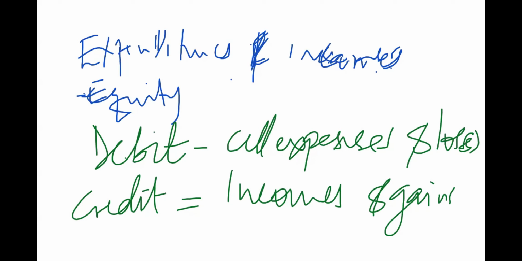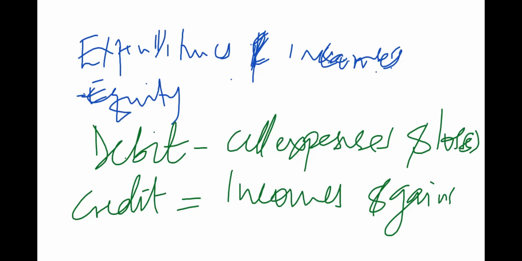Why are we not debiting incomes and crediting expenses? Because for them, expenses are just a release of money. But the key point is that however much incomes look like something positive, yet we are crediting them.